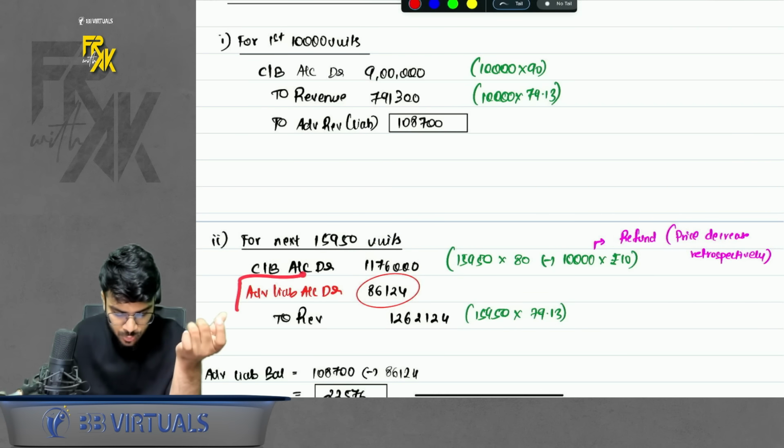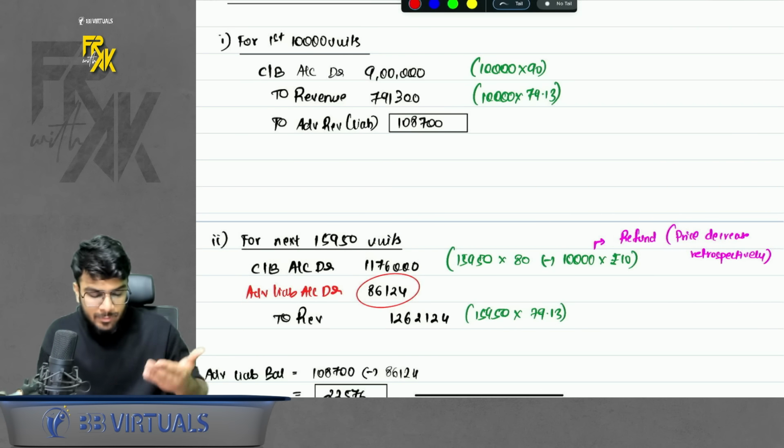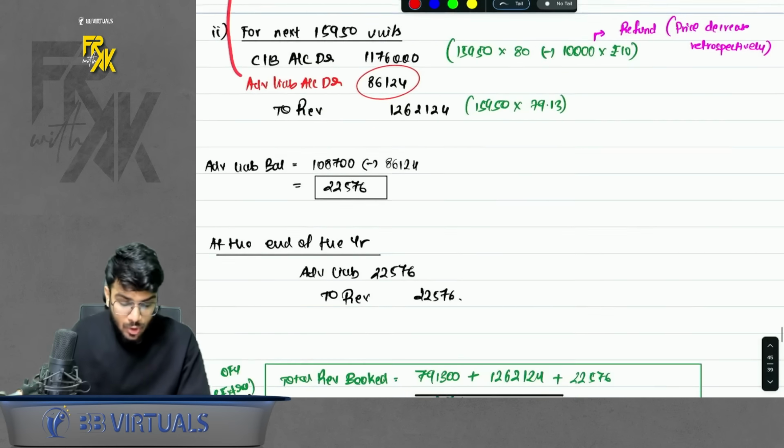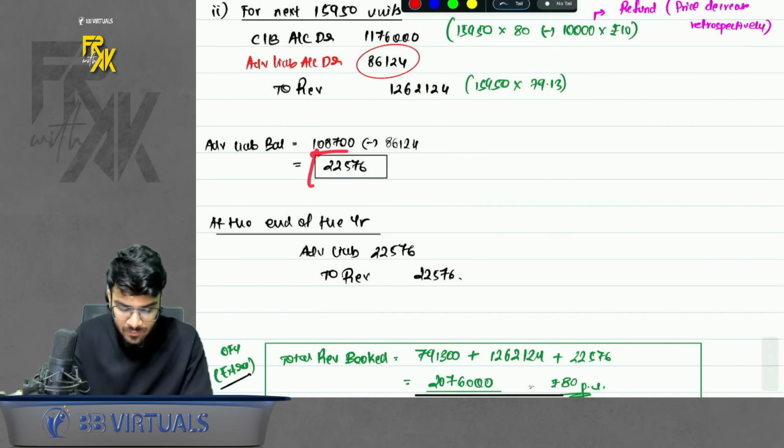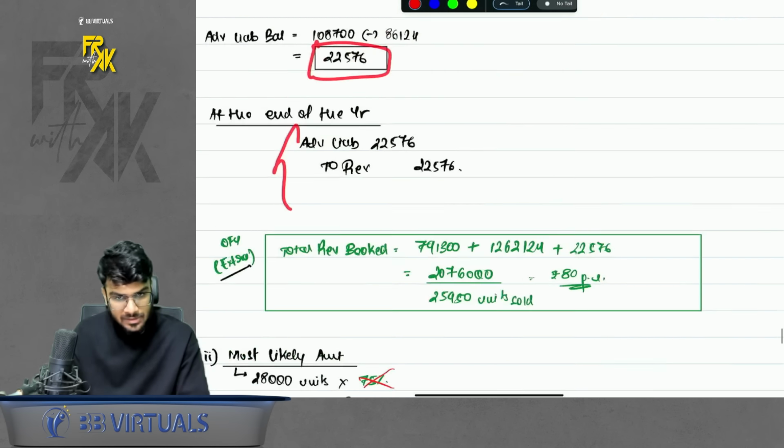The excess will be adjusted through advance. So now your advance won't be created, it will be reversed. And once the contract term is over, if there is any balance in advance still left, you will transfer it to revenue. This is the first part.